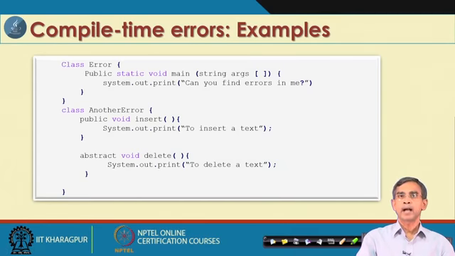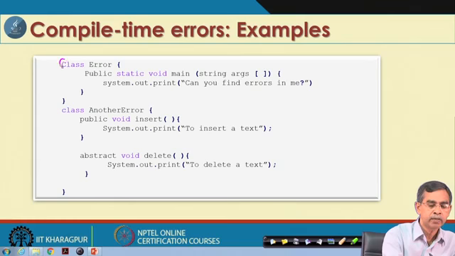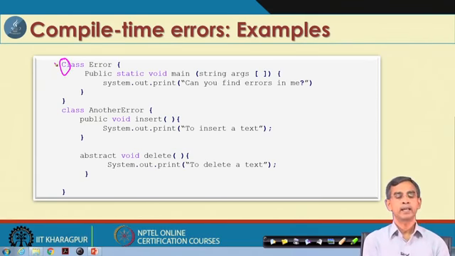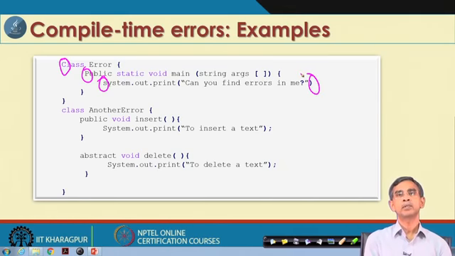Now, let us have an idea about what a compile time error and what a runtime error is. If we see this program, could you check the program and tell me the possible locations where it gives a compile time error? If I can help you, I am pointing out: there is a location of the error, and here is an error, and here is an error, and here is an error. You can understand why there are so many errors: these are errors because it is not written according to the Java syntax.